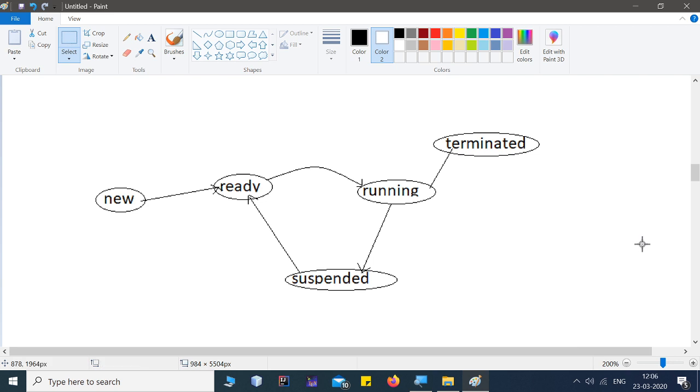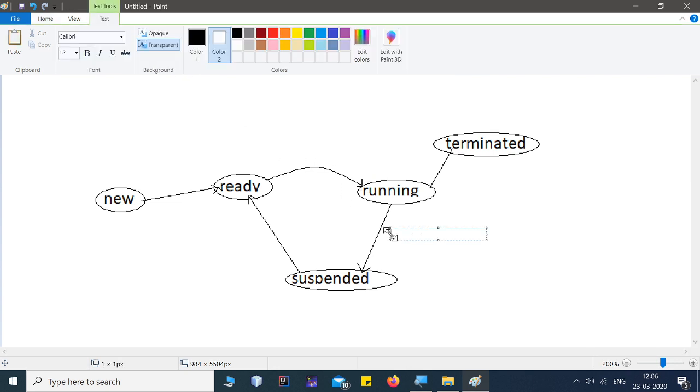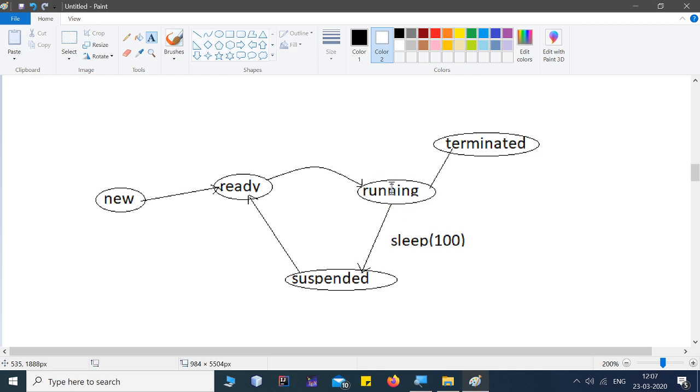When your thread starts filling, it's considered in the running state. And if you call a method called sleep, this will take your running thread from the running state to the suspended state for 100 milliseconds.